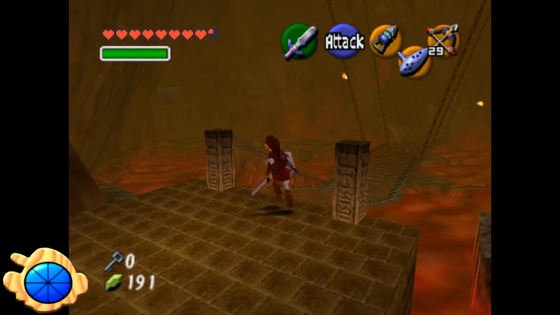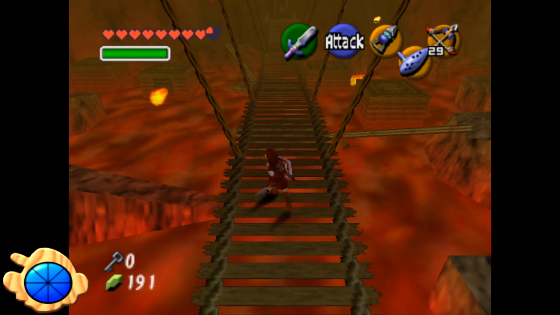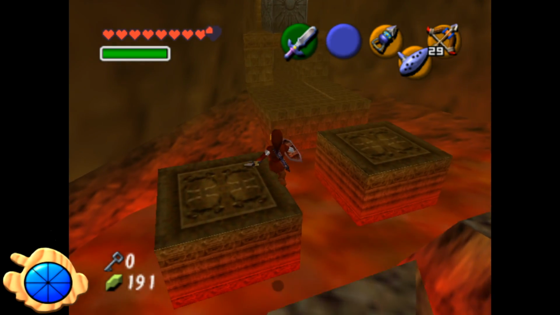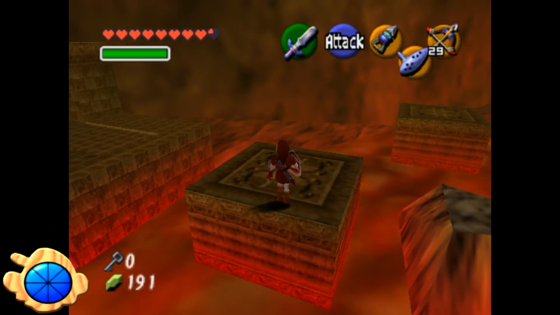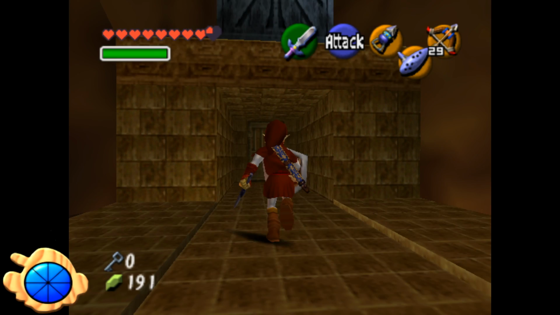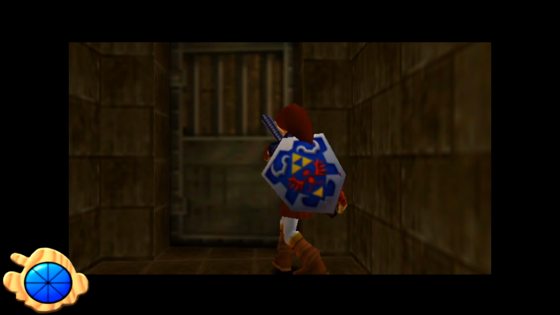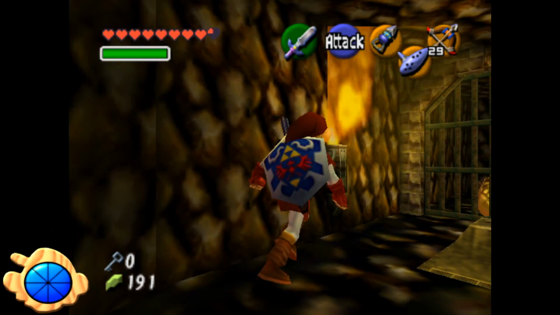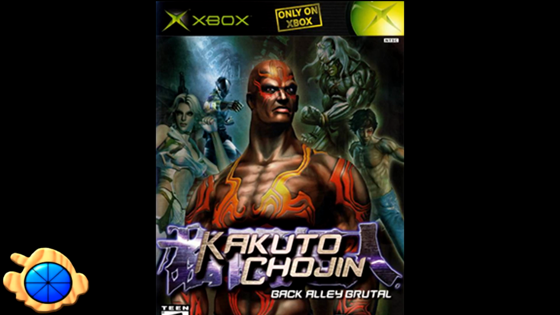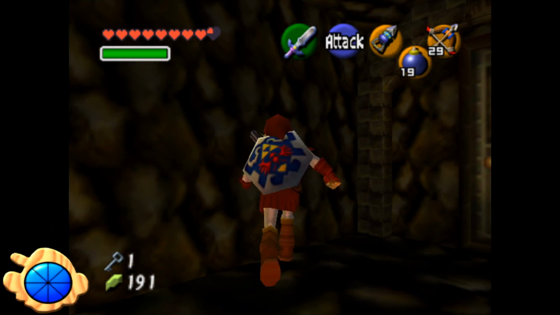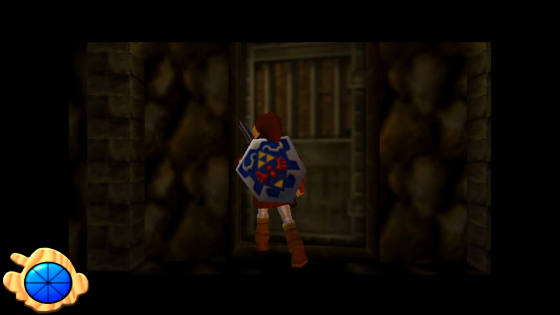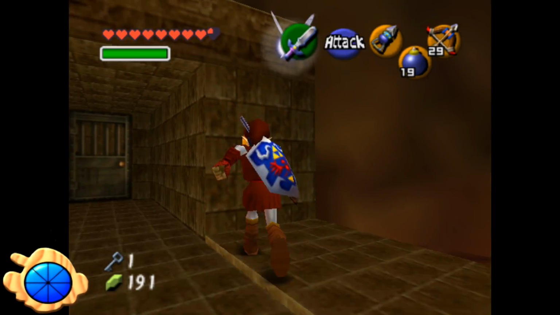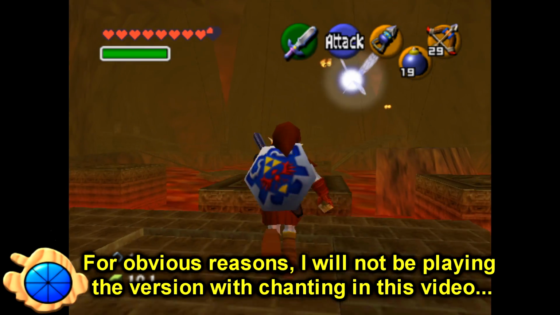Koji Kondo obtained the chanting sound effect from a sample library, and inserted it into the Fire Temple music without considering its origin. The track that Koji Kondo used was simply titled Track 76 from Voice Spectral Volume 1 by Best Service. Track 76 was used in other games, including Kakuto Chojin Back Alley Brutal. The use of Track 76 in this game received a formal protest from the Kingdom of Saudi Arabia, and they prompted Microsoft to withdraw and destroy all available copies of the game.